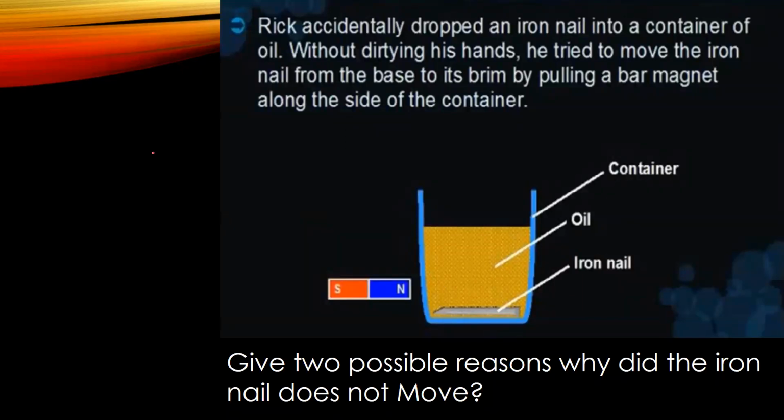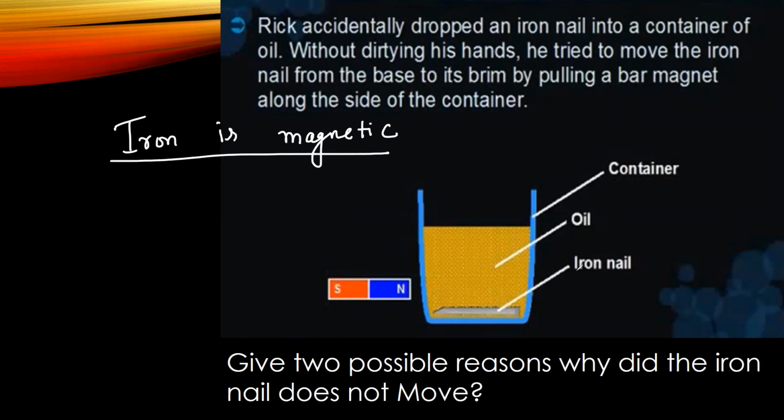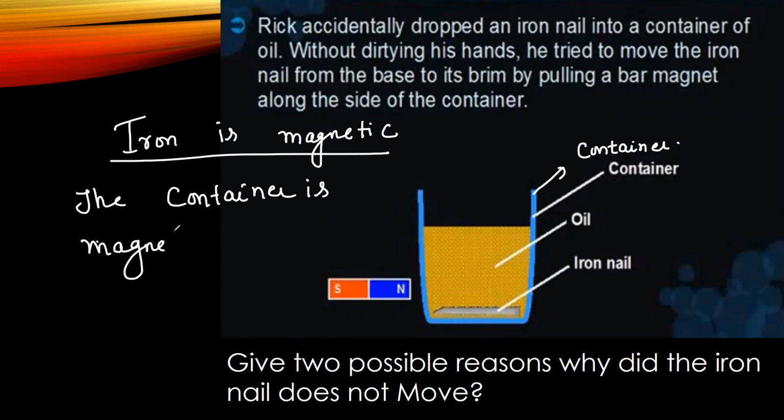We now know iron is magnetic, because iron comes under magnetic material. So instead of being magnetic, why is it not attracted? That means we have to think about the container. If the container is magnetic, because they have not said whether it is magnetic or not, then the iron nail will not get attracted.